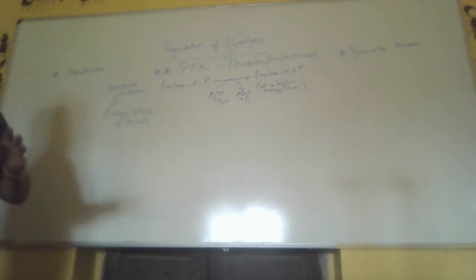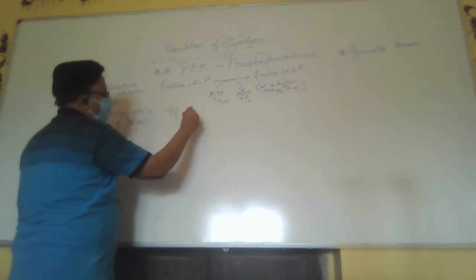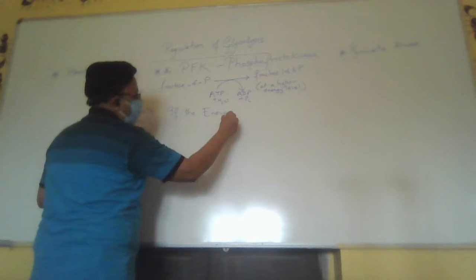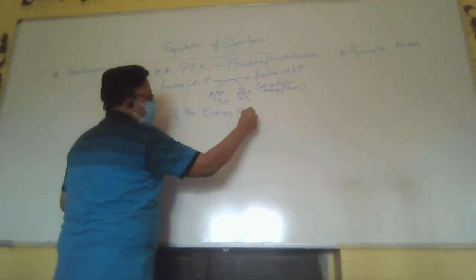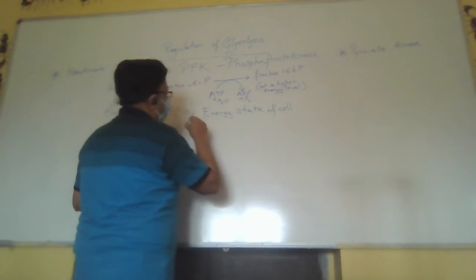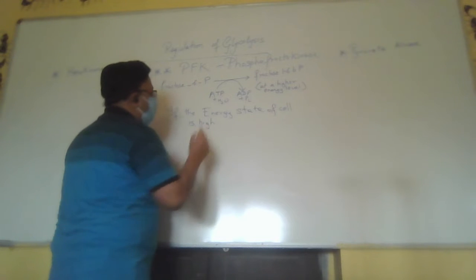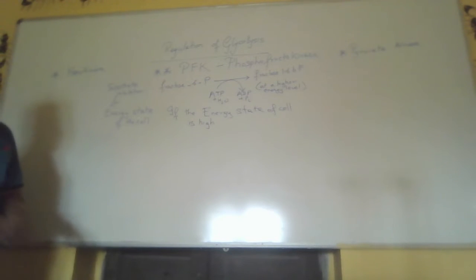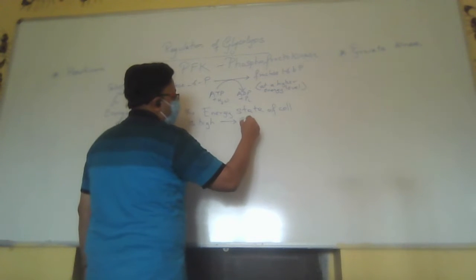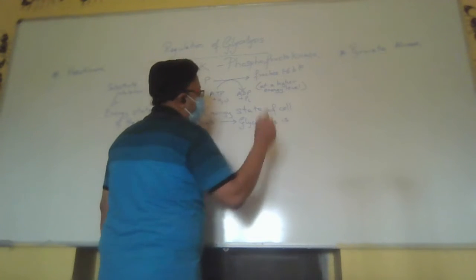If the energy state of the cell is high, then glycolysis is inhibited.